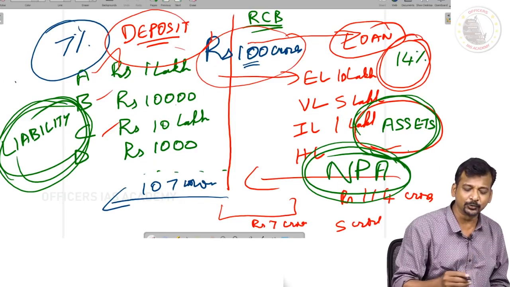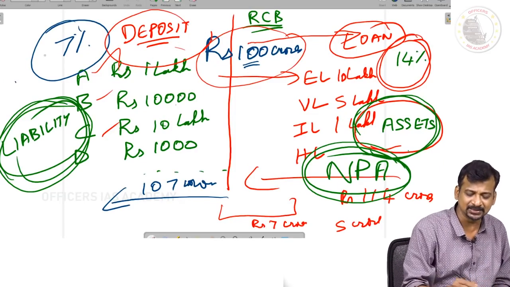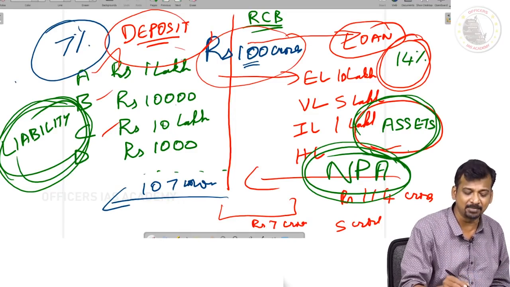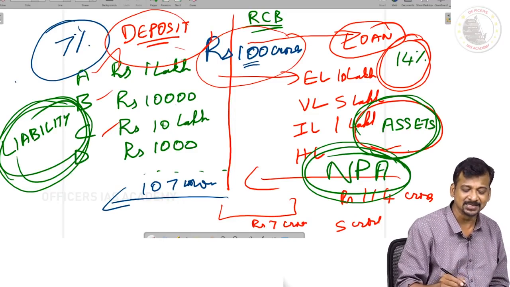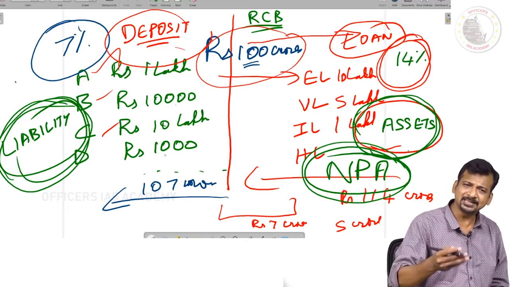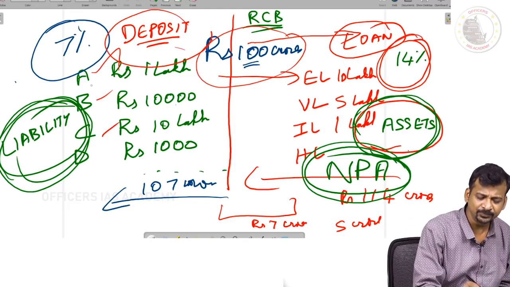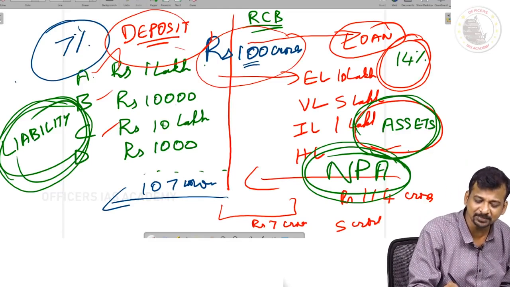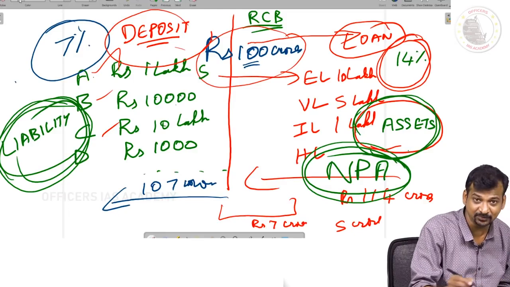Now let's come back to our main thing, this particular slide, where people have deposited. Say Antony has deposited 1 lakh, Basha 10,000, Cinderella 10 lakhs, Dorothy 1,000, like that many are there. Let us assume this Antony is an individual. Individual means savings account, yes or no, that's what we saw.